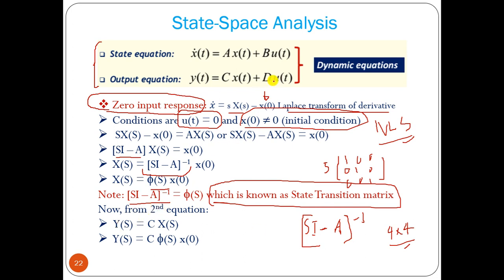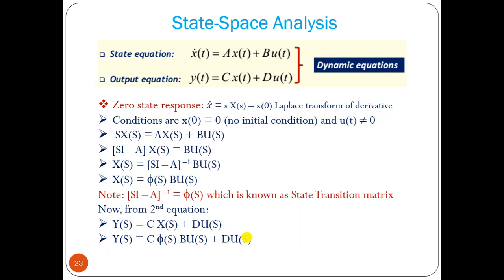Now from the second equation, input is 0, so Y(s) is equal to C X(s). The X(s) value we know, so we can put it in: Y(s) is equal to C phi(s) x(0). So we can find the output very easily, if we don't have any input. If you know the initial values of the state variables, then we can find the output response very easily.